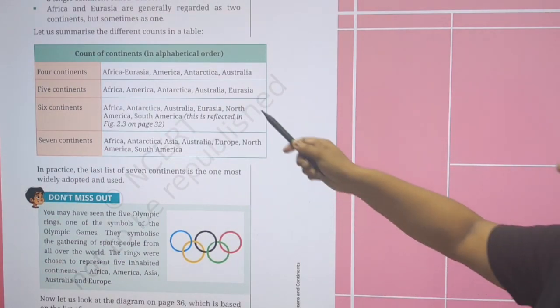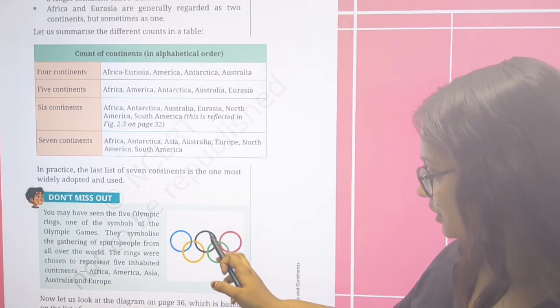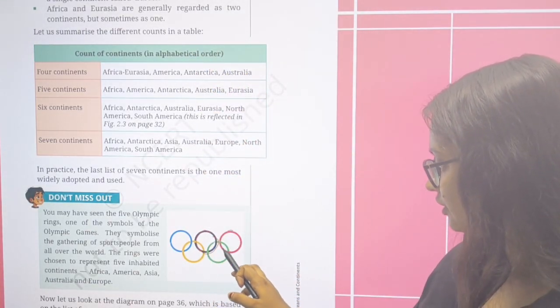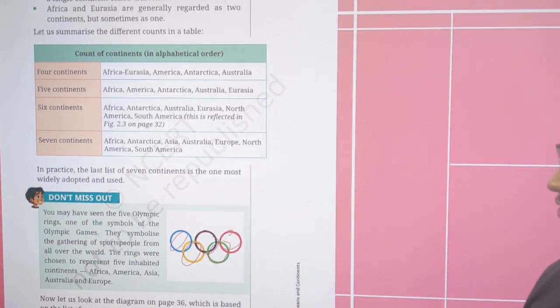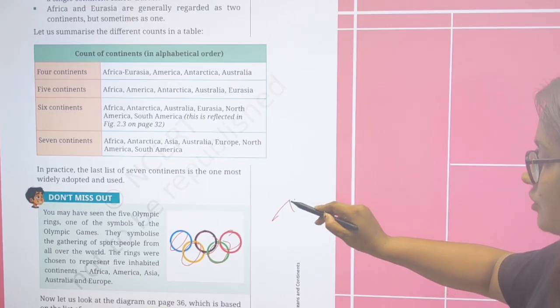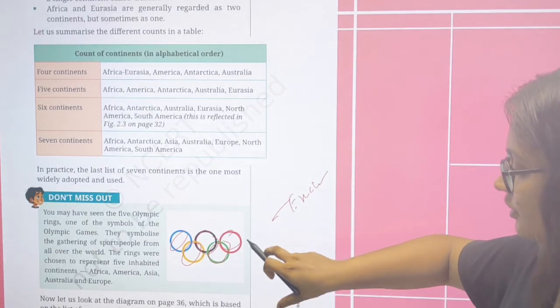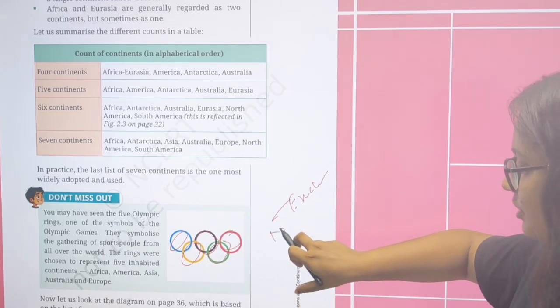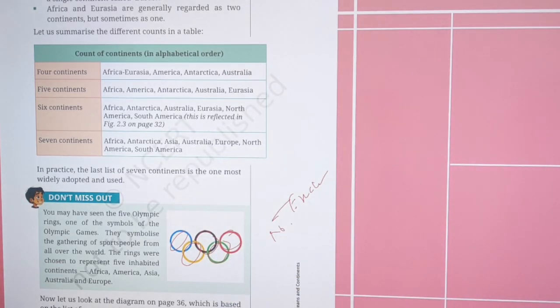See this, they are writing these continents there. That's the Olympic symbol. Five parts, five continents. Why five continents? Because Antarctica is mostly not inhabited. That's why they exclude Antarctica and they join North America and South America into one continent. That's why there are five names.